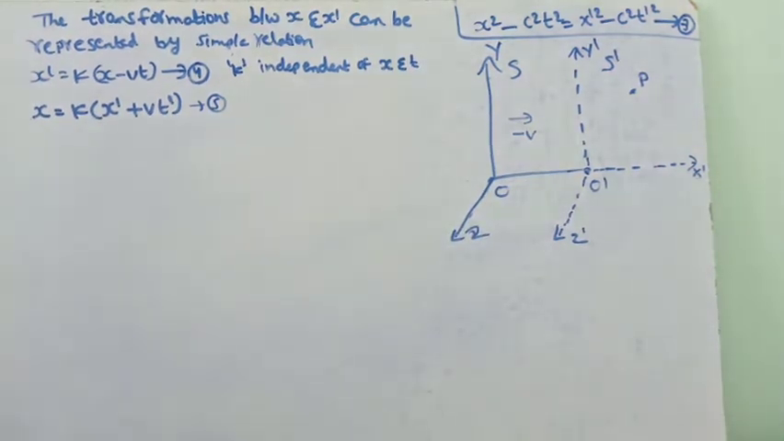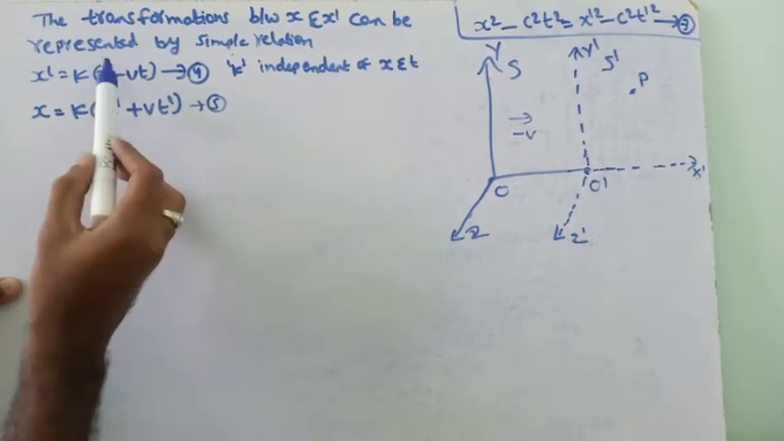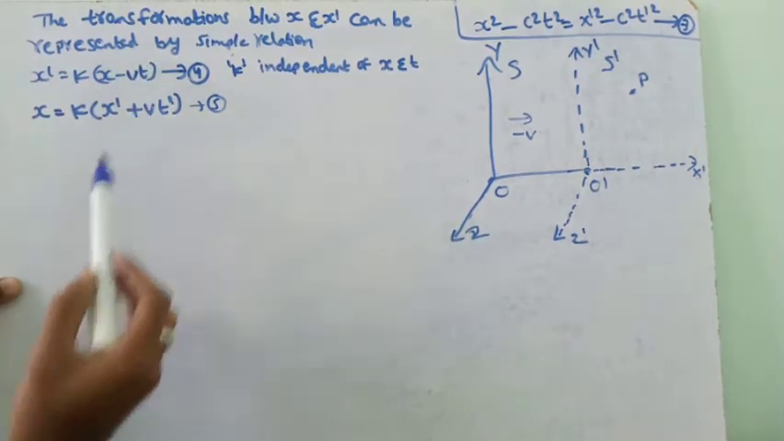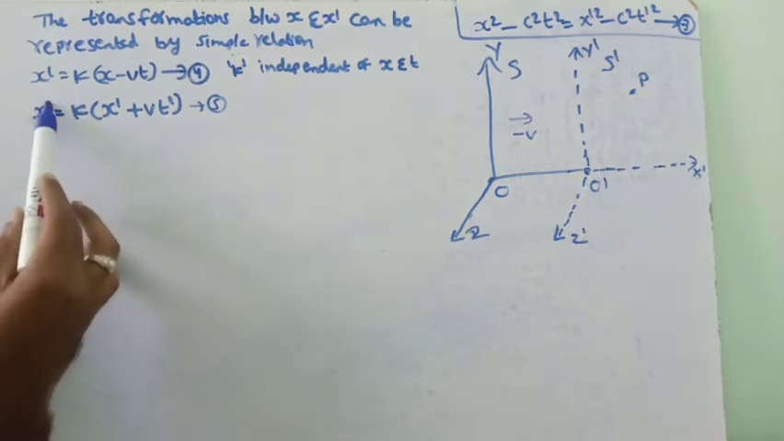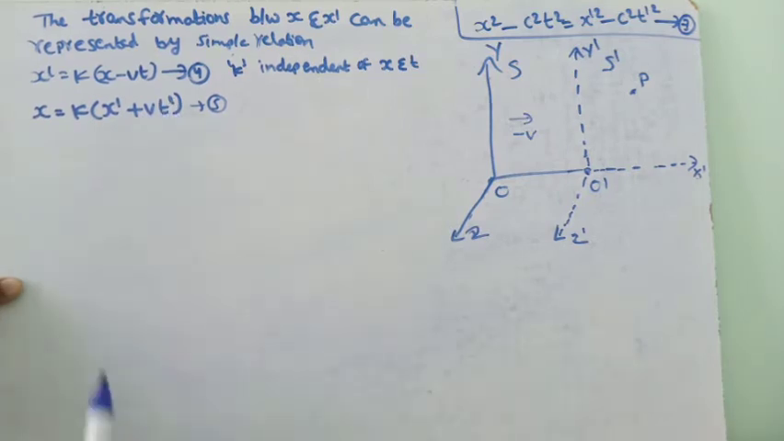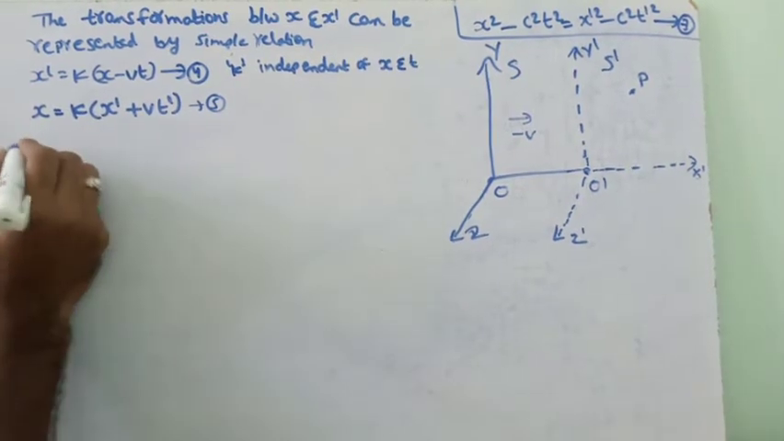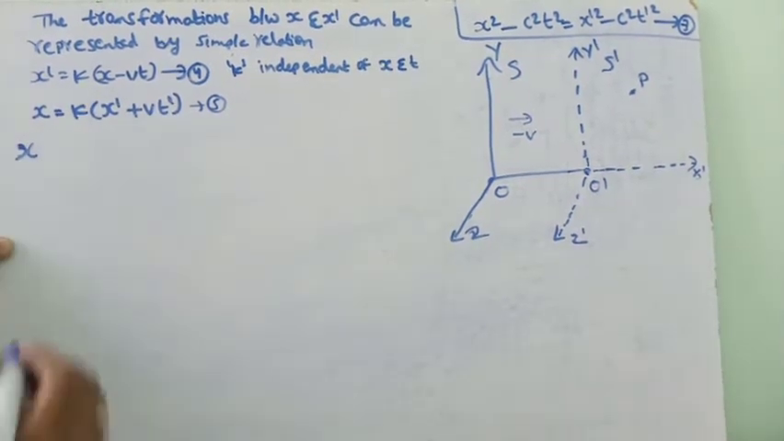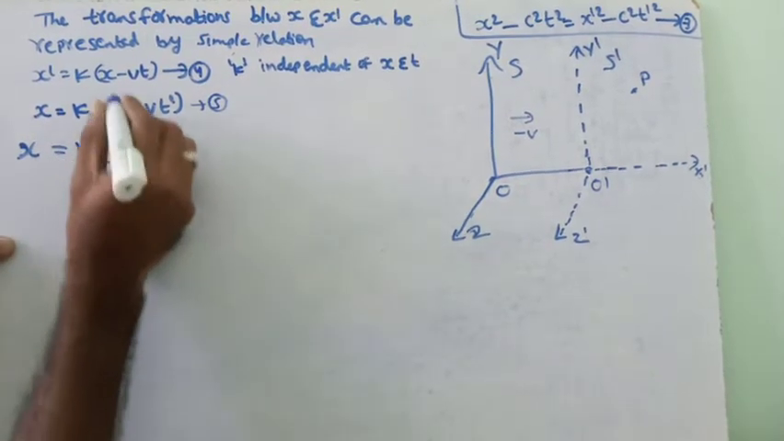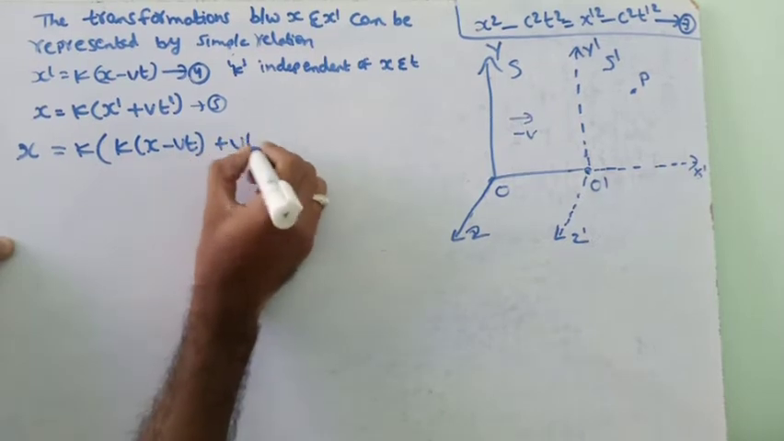There is a small trick to remember these equations. If there is x dash on this side, then we need not keep any dashes on the other side: here there is no dash, here there is no dash, and here there is no dash. If we don't have x dash here, that is, the dash is missing here, then we have to keep one dash here, one dash here and one dash here. These are the two equations. We substitute equation 4, the x dash value, into this equation. That is, x equals k into, substituting this value here, k into x minus vt plus vt dash.